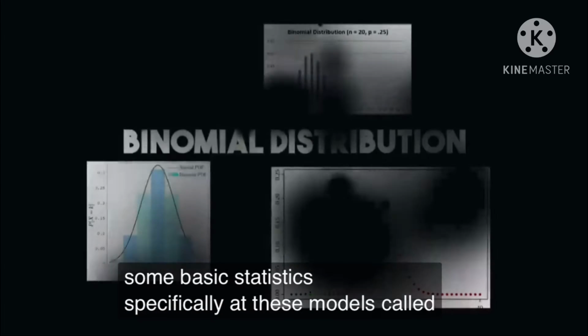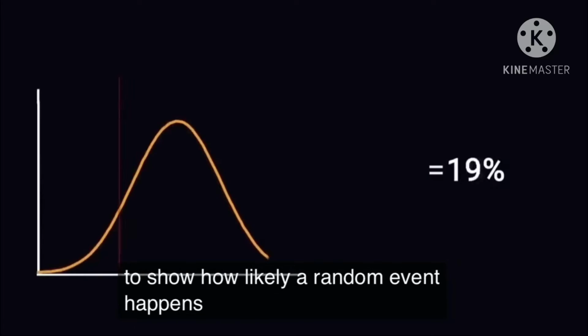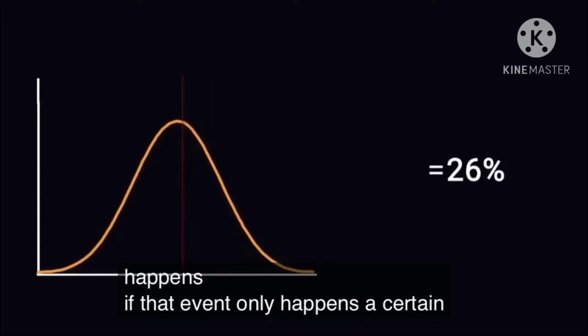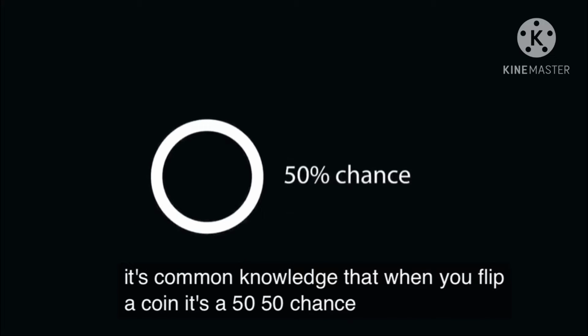Specifically at these models called binomial distributions. The goal of a binomial distribution is to show how likely a random event happens if that event only happens a certain percentage of the time. To get a better understanding of these distributions, let's take a look at a classic example, flipping a coin, to see how it works. It's common knowledge that when you flip a coin, it's a 50-50 chance it either lands on heads or tails.